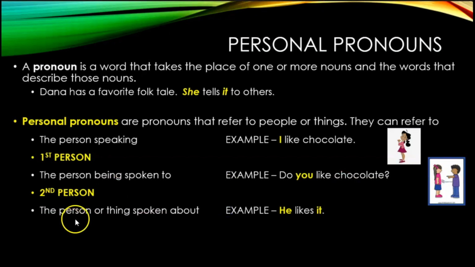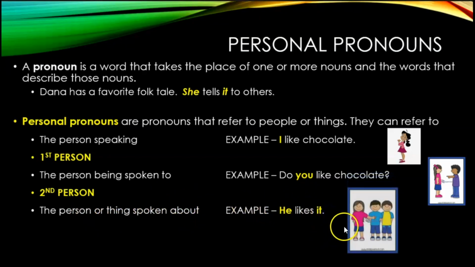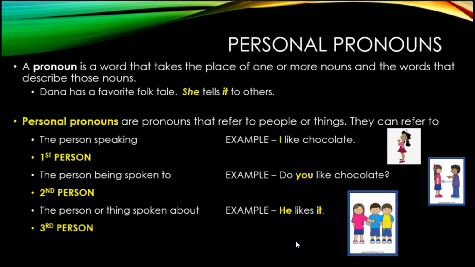And then I could be talking to you about somebody or someone else. So it could be a person or thing being spoken about. I'm speaking to you about him or it. He likes it. In this case, we now have at least three of us, right? I'm speaking to you about him. I say he likes it. And so third person, okay?